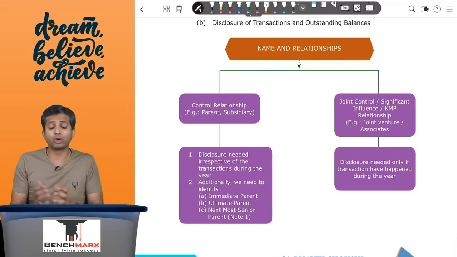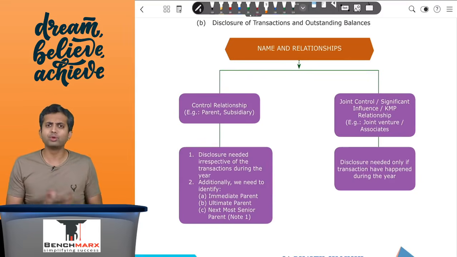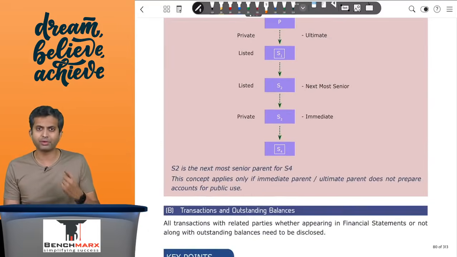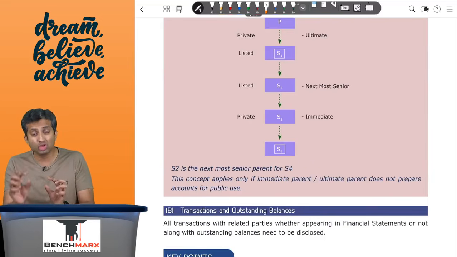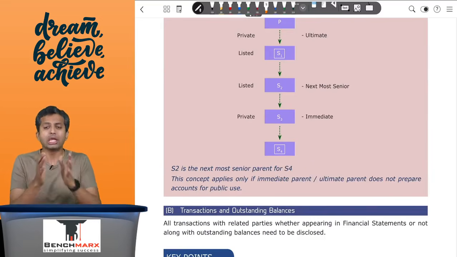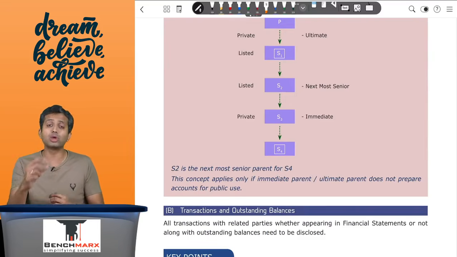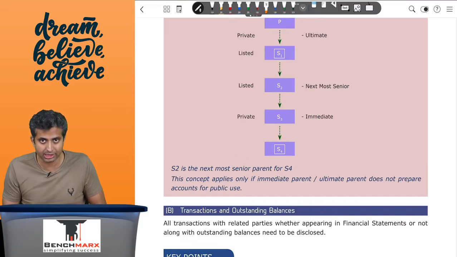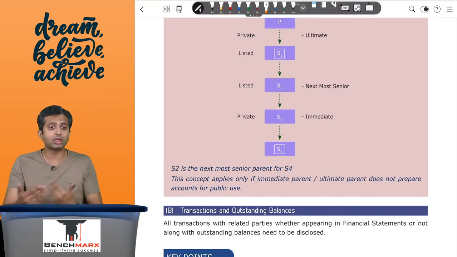Now going forward, you have to disclose the transactions and outstanding balances. Before you go over there, a few key points you should be aware of. Is it possible that the related party relationship is established during the year, in the middle of the year? Yes. In such a case, you have to give disclosure of transactions only for the period when the related party relationship was in existence.